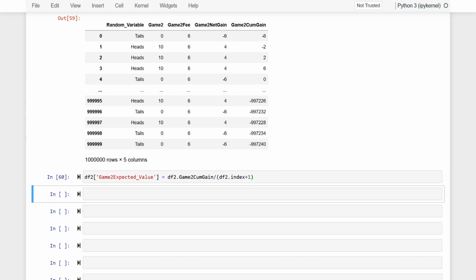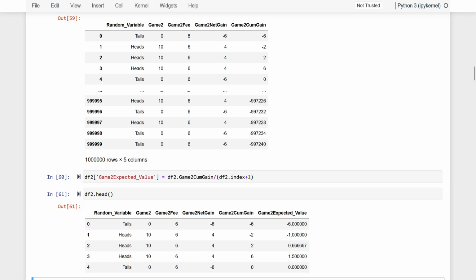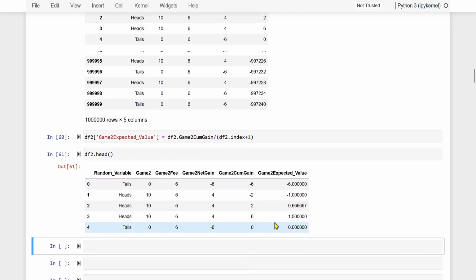Let us create that column. Let us go to that column and just see first few records, 5 records. Look, when we divide by 1, we will get minus 6. And then here, what we are getting? We are dividing it by 2. Correct? Minus 2 divided by 2. This is what we are getting. So what will happen? See, this particular column is a cumulative gain. It is going to increase, right? And then the number of flips is also increasing.